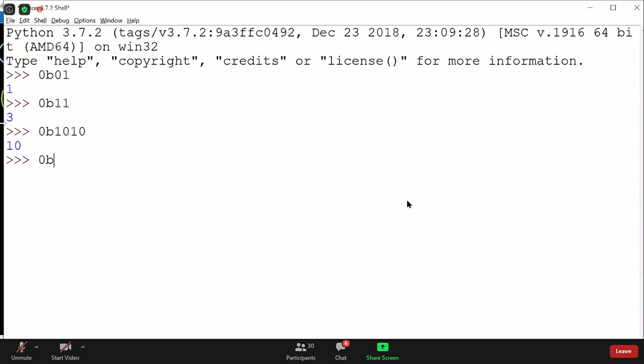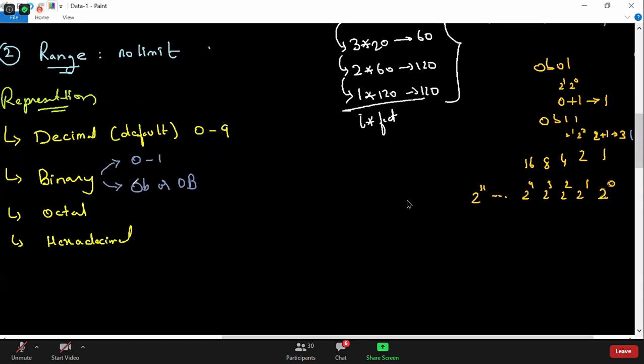We also saw that if you take 1, 2, then obviously you will get an error because you cannot have values other than 1 and 0. In binary, whenever you prefix with 0b, you cannot have values other than 0 and 1. Any other value taken here will get an error. 0b12 will get an error. So this is what we discussed about binary data.